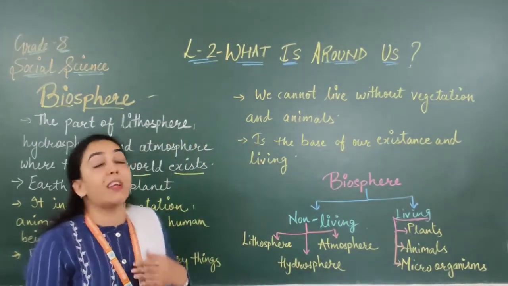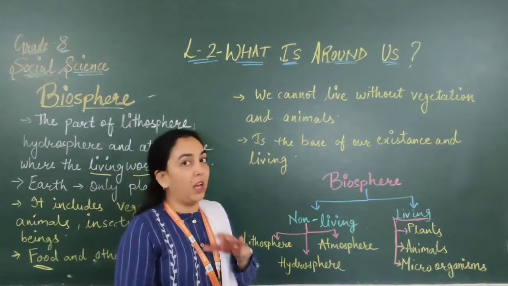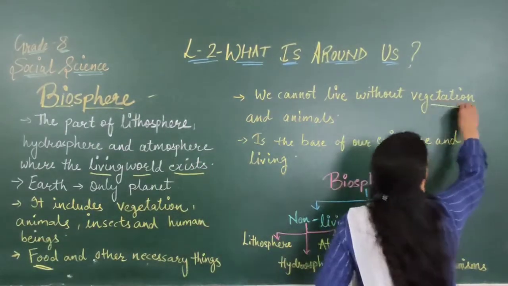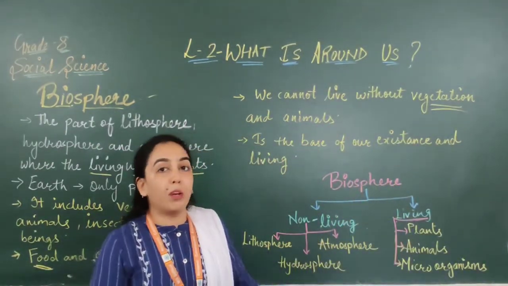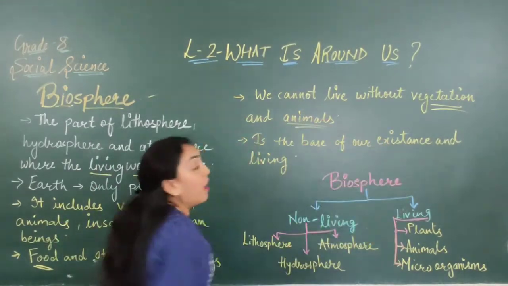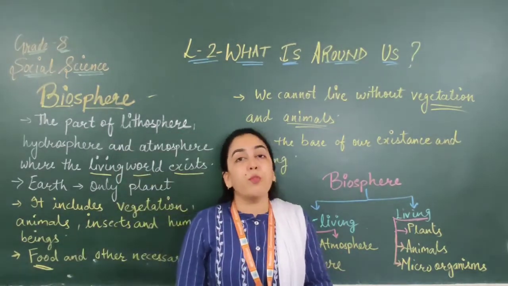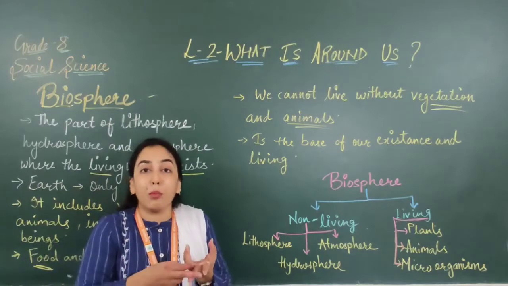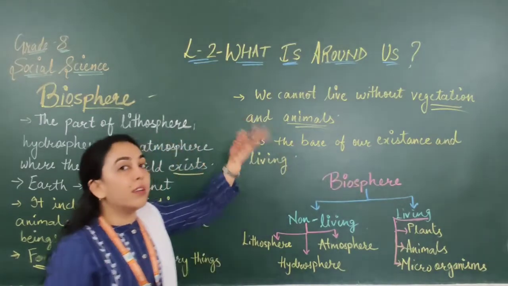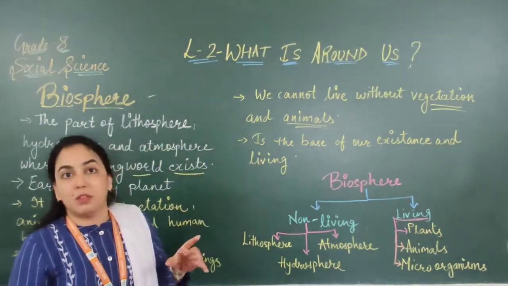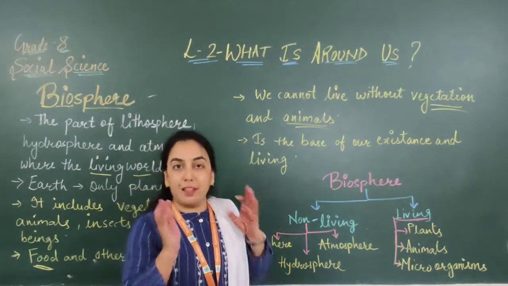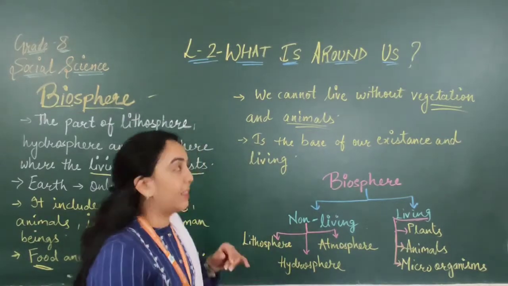If biosphere is not there, we cannot survive, we cannot live. We cannot live without vegetation. If there is no vegetation, means if there is no farming, crops are not growing, then we cannot survive. And also animals. How animals? We get many things from animals. We get milk from animals, we get meat from animals, many things. So that is why we need these things. And if biosphere is not there, these things will not be there. For example, if the animals want to survive, they need proper air, water, land, all the things properly. So that is why all the things are connected here.